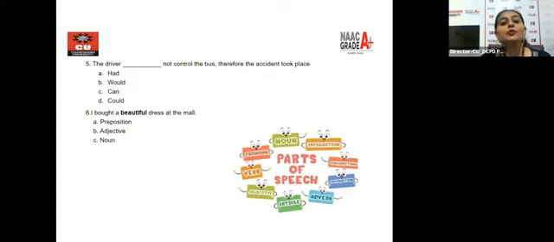The driver could not control the bus. It was not in his hands to control the bus. "Had" would not be feasible. That means he did not. "Would not" means he would not try to control it. "Can" means he didn't have the ability to do it. "Could": he could not try to control the bus.